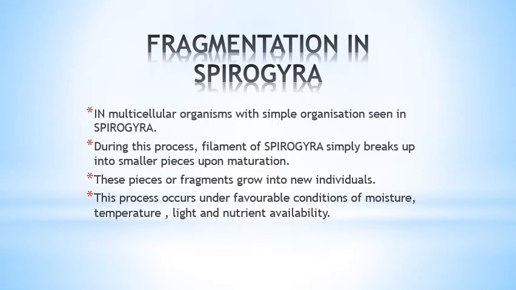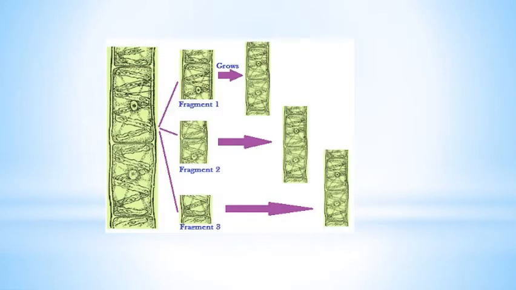So that takes place in organisms with simple organization, and we have the simple example, that is Spirogyra. When they become mature, the filament of Spirogyra is divided into a number of fragments, and each fragment under favorable conditions develops into a new individual. This is the image of that.